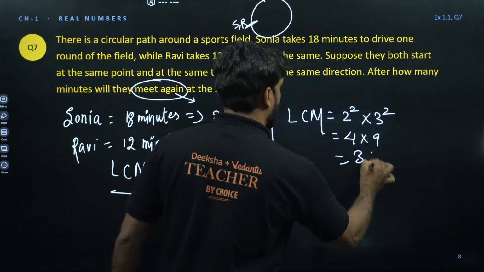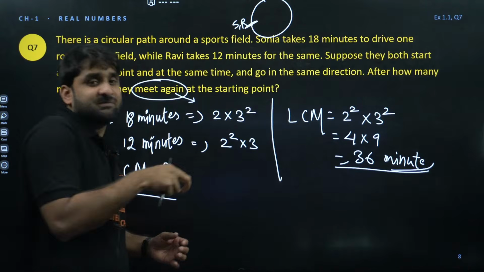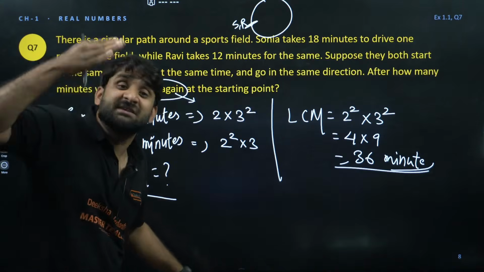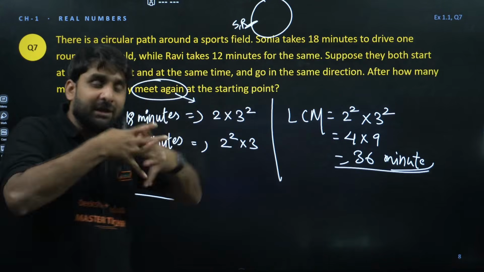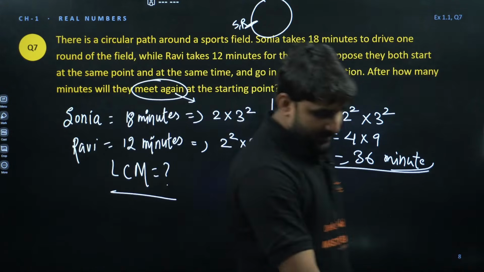2 square into 3 square is 36 minutes. So at the 36th minute, after starting from this common point, they will be meeting again each other. After the 36th minute. This is the answer.